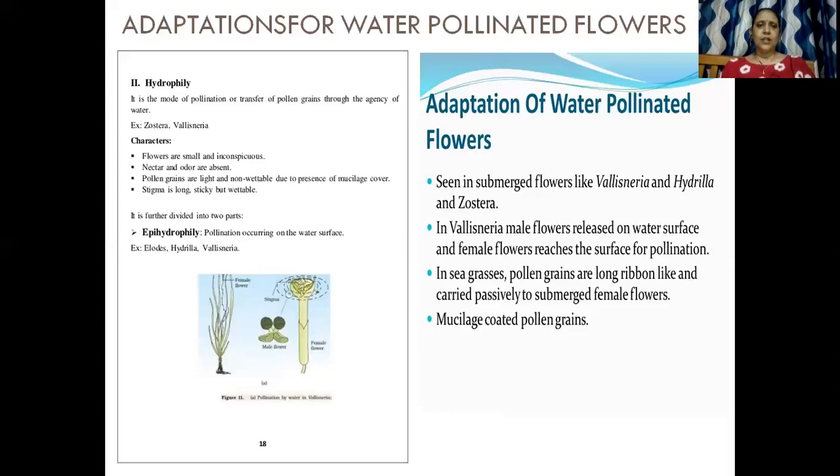Okay, so here in epihydrophily you find pollination occurring on the water surface. Here the pollination is taking place on the surface of the water. That means the pollen grain is light enough, floats on the water surface.